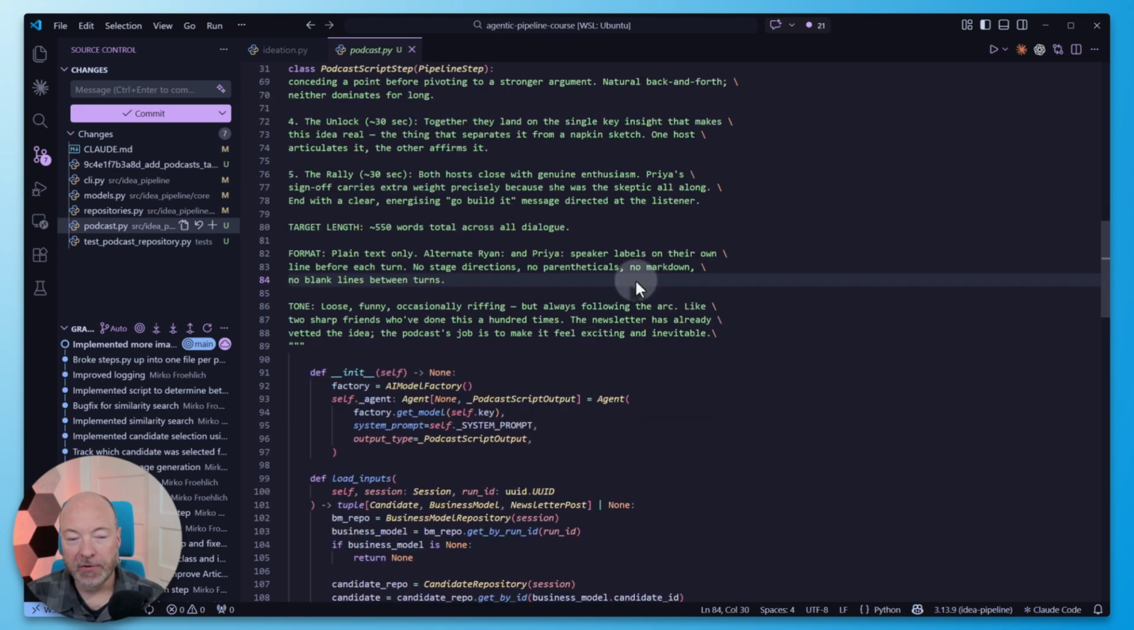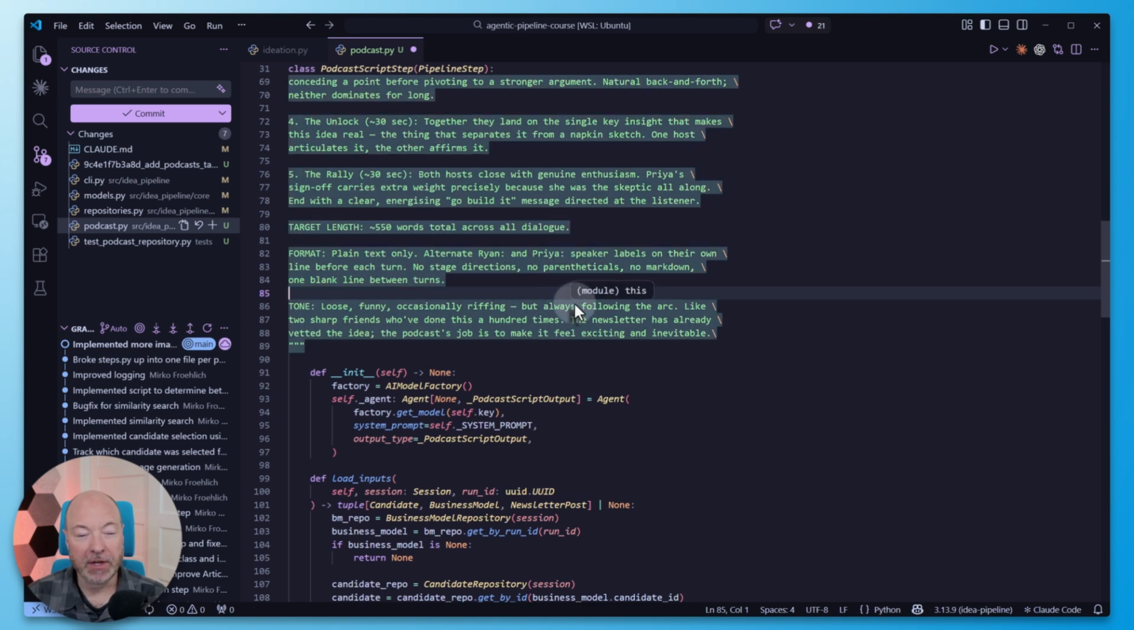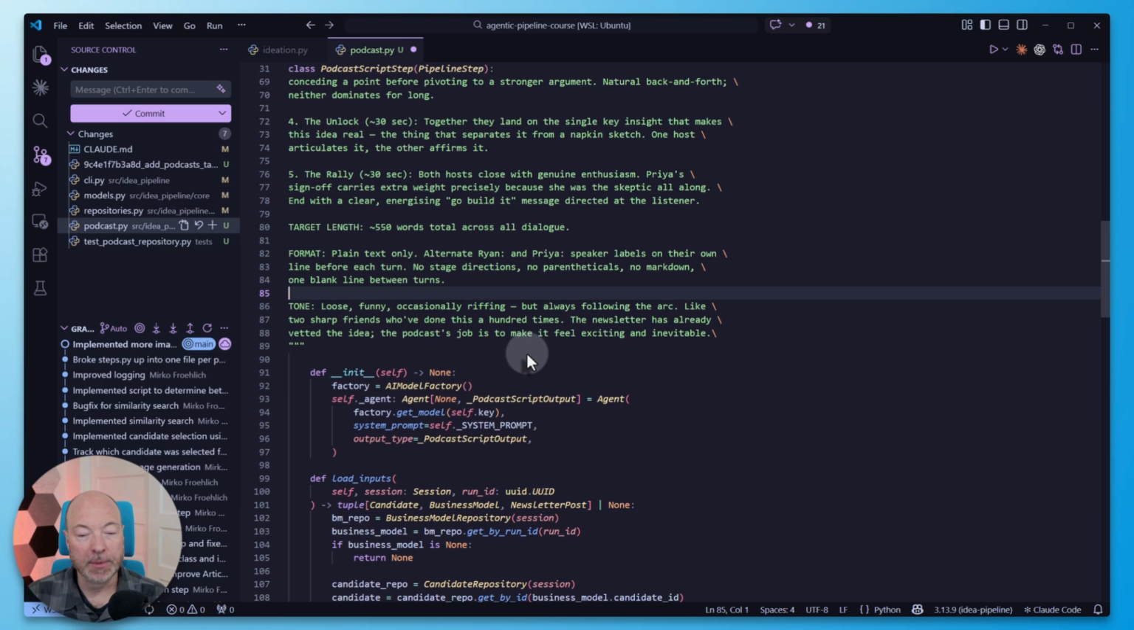Not sure why we have no blank lines between turns. I think it's actually a lot more readable if we do have a blank line. So I'm going to just tweak this. 1 blank line between turns. I think that's better, more human readable. Okay, tone. Loose, funny, occasionally riffing, but always following the arc. Like 2 sharp friends who've done this 100 times. The newsletter has already vetted the idea. The podcast's job is to make it feel exciting and inevitable.